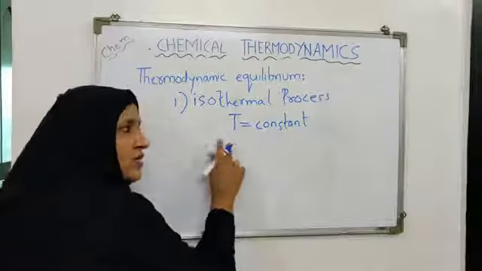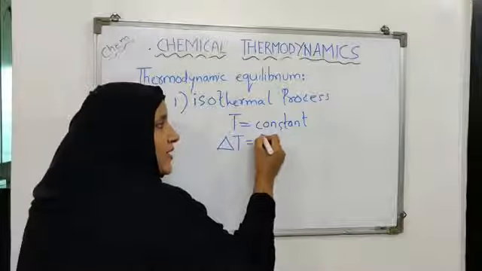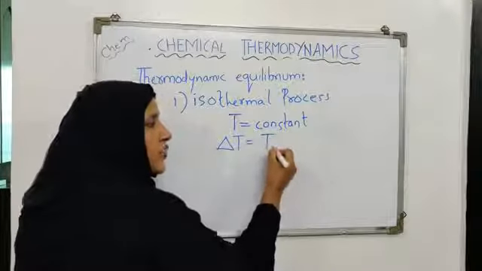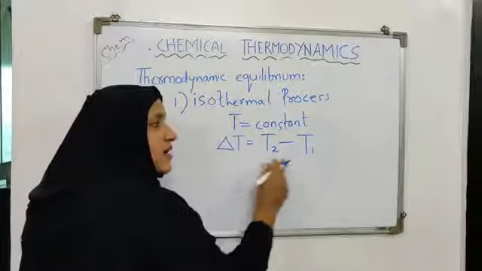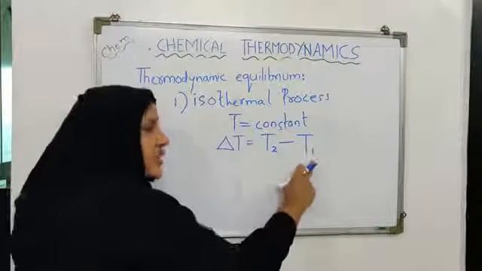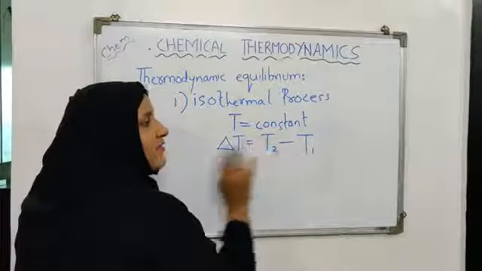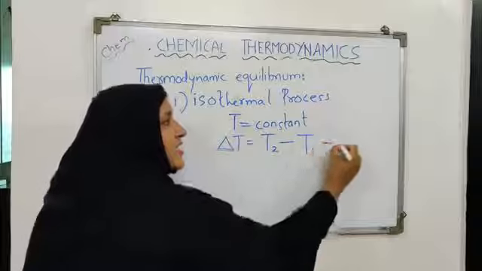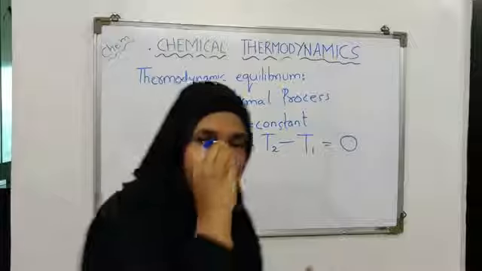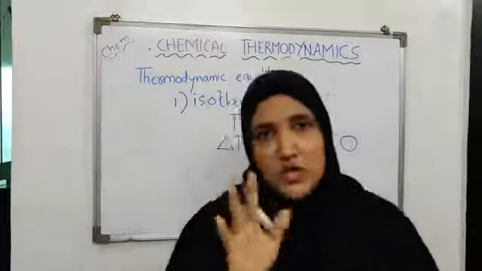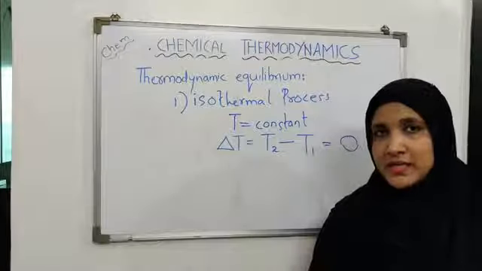And T is constant, it means the change in temperature, that is when the system moves from T1 to T2, we know that to find the change we subtract the initial value from the final value. So we are saying what? T2 and T1 are the same, therefore the change in temperature is 0. And remember, when the temperature of the system is not changing with time, what is happening?